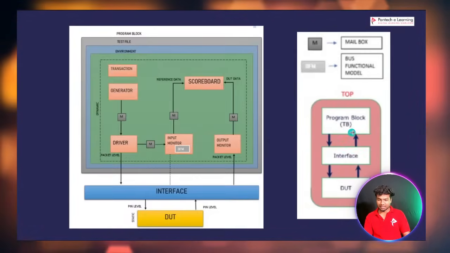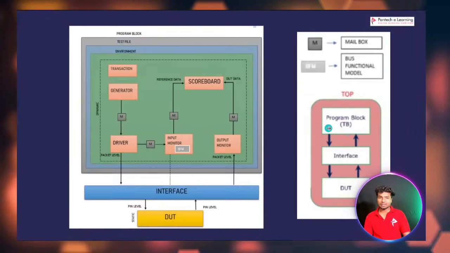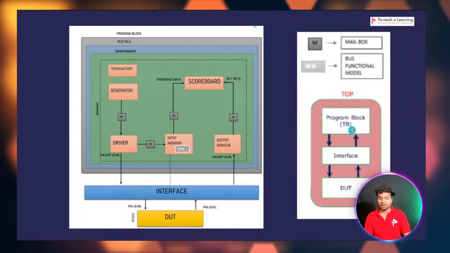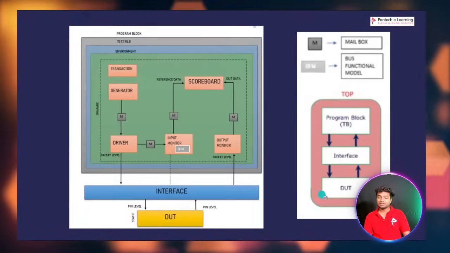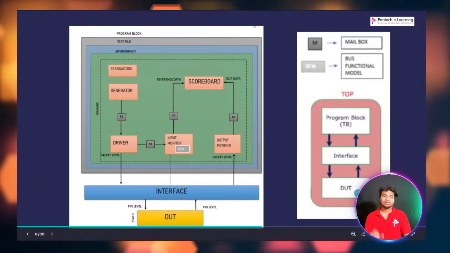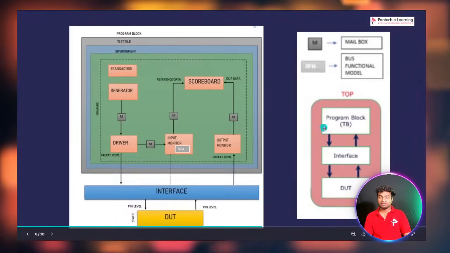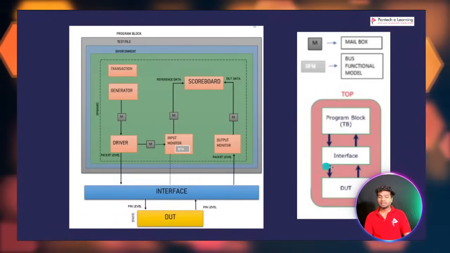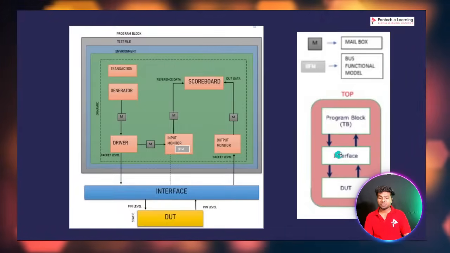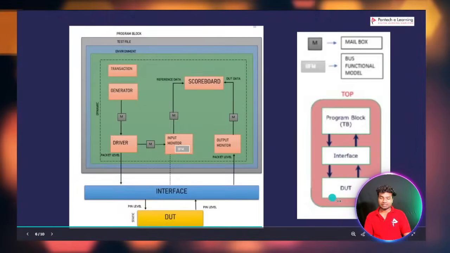Here you can see TB. The program block is known as the test bench block. This is an interface block. Here DUT is nothing but design under test. Here we have the design module, here we have the program test bench module, and here we have the interface. So this is the design code.